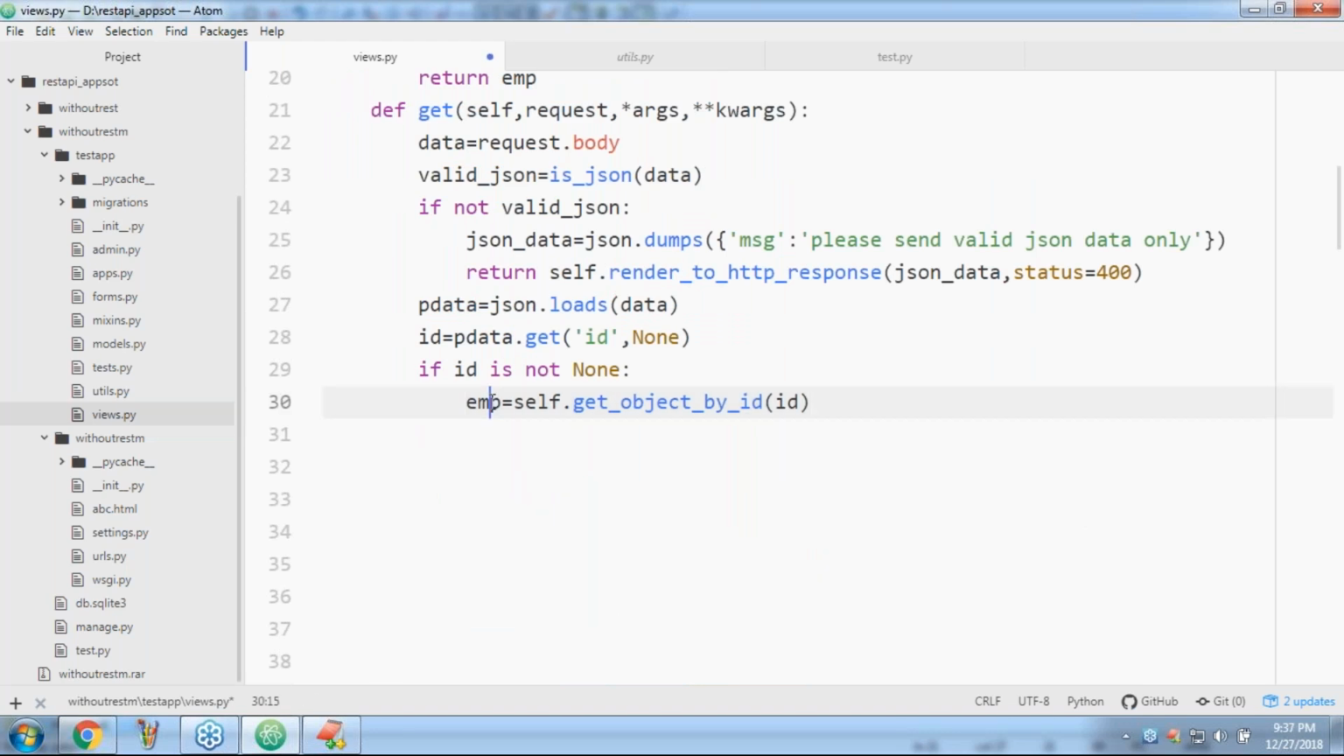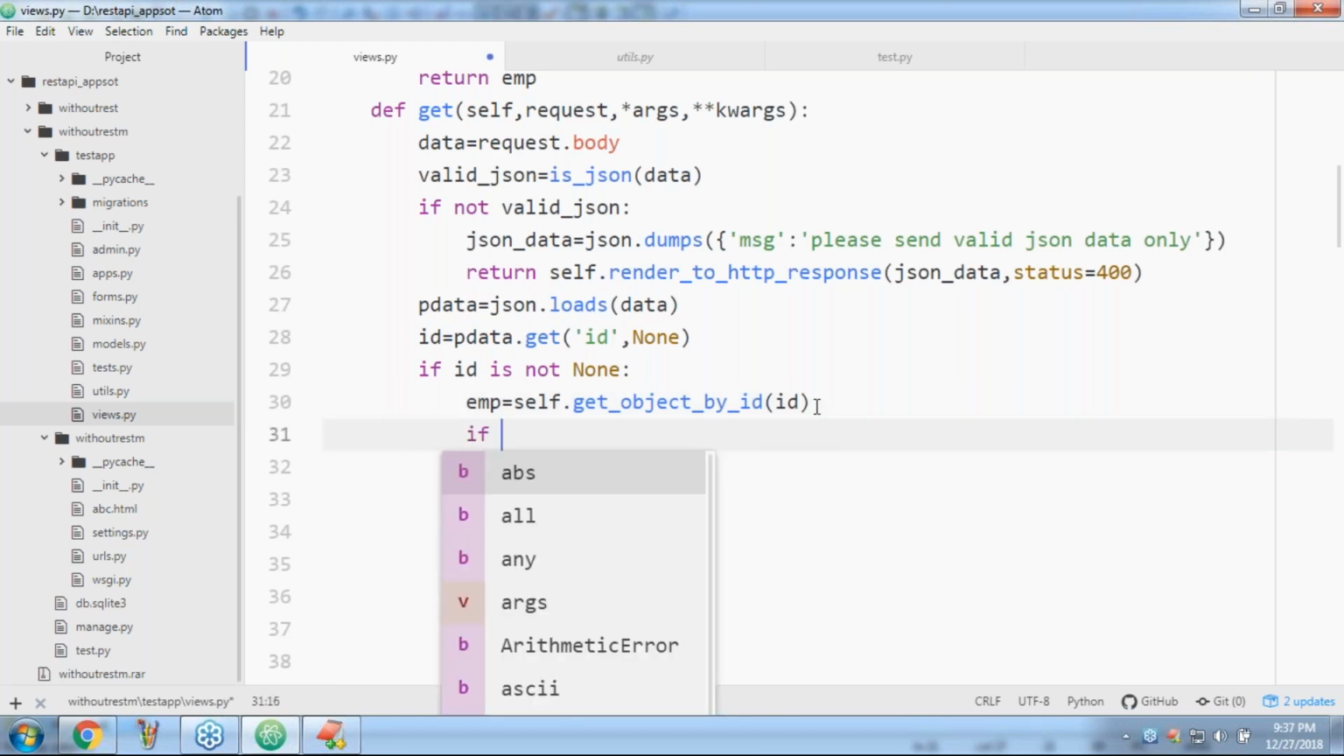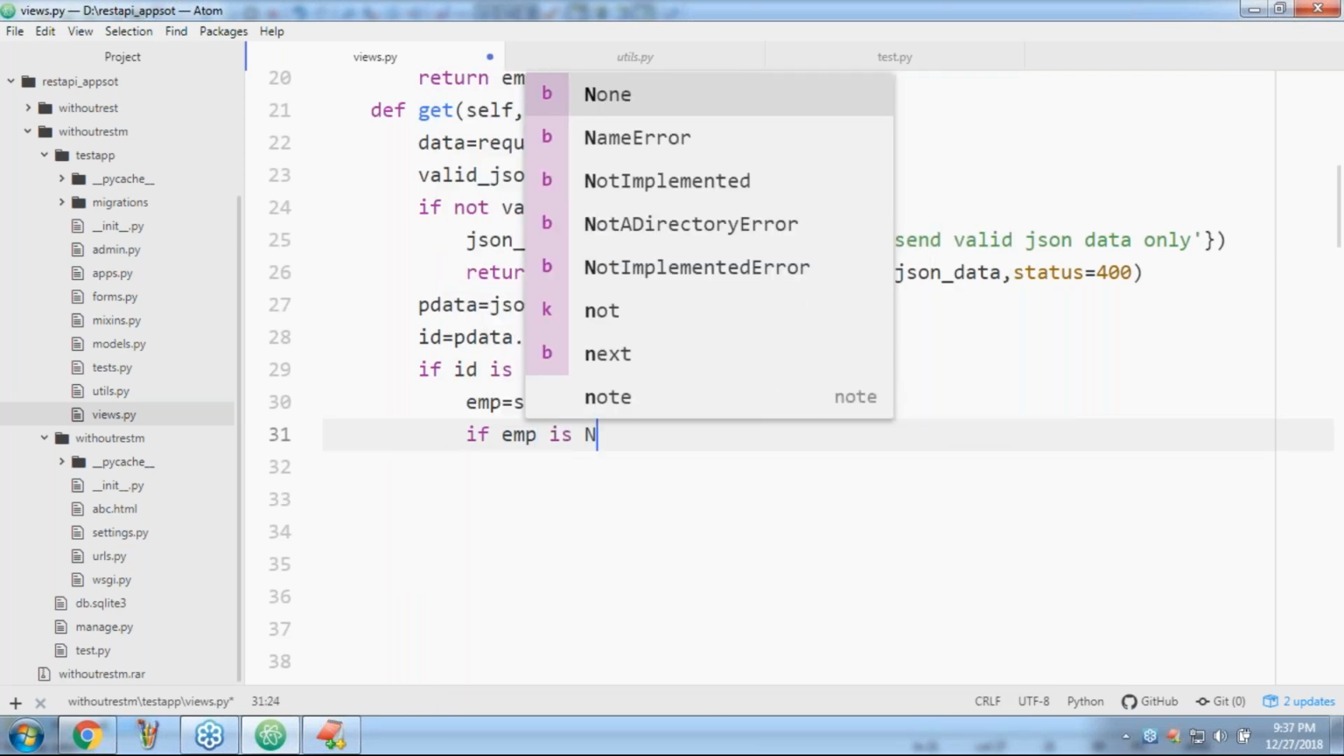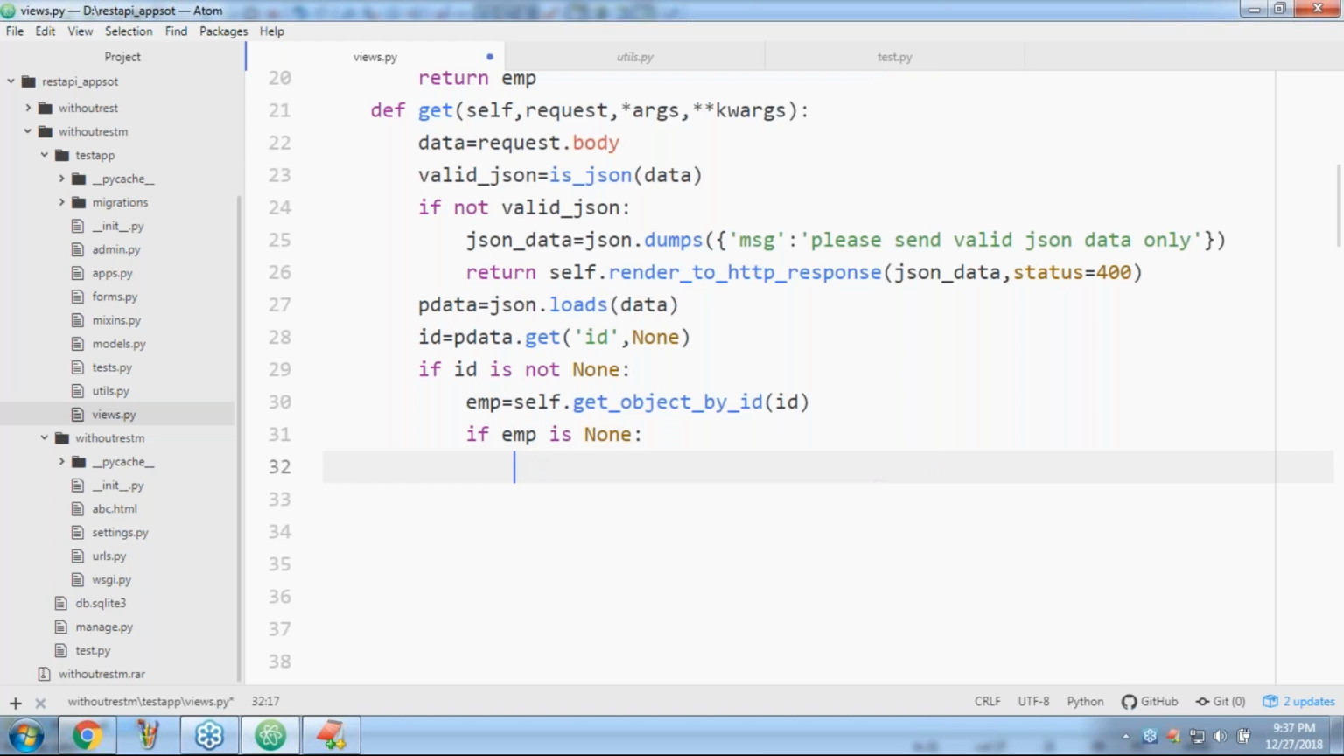If the corresponding employee object is not there, say you are passing ID 100 and there is no employee object, then how to handle it? If emp is None, can you please tell what will happen? If emp is None, it means the corresponding record is not available, no matched record found with the specified ID, and I have to report that.